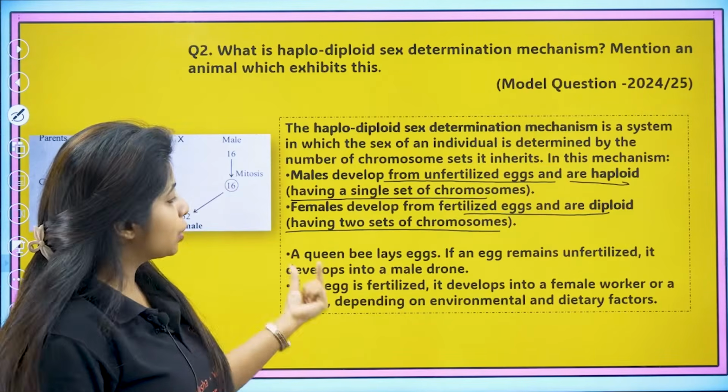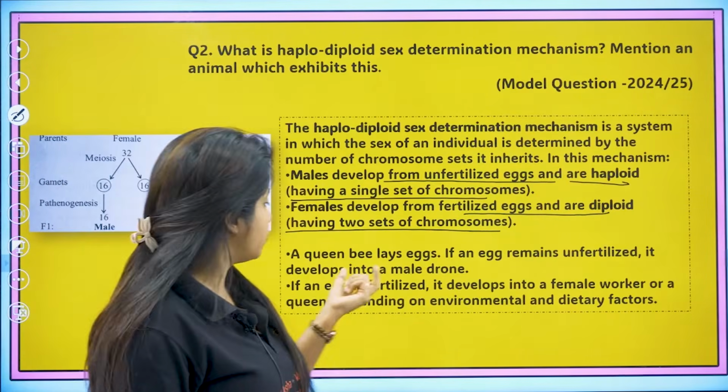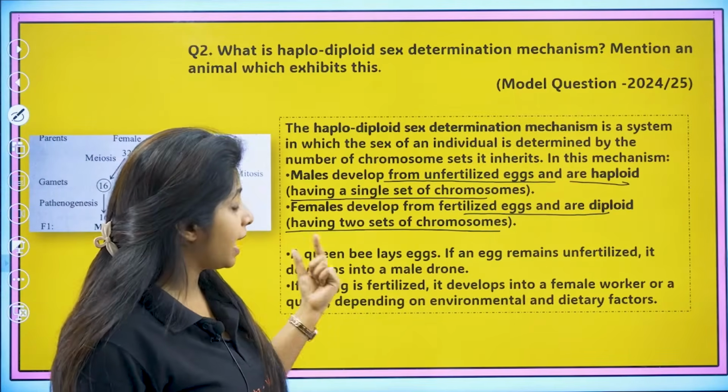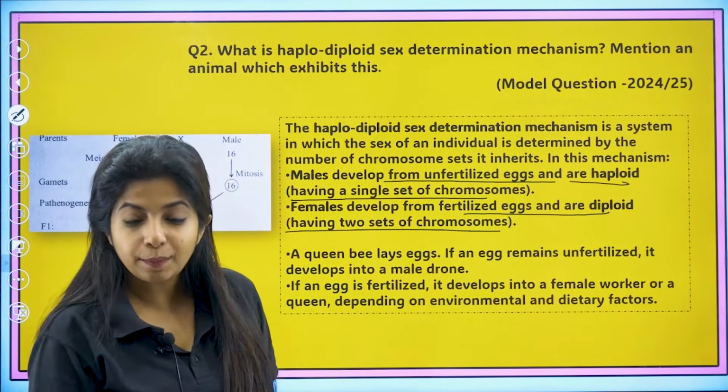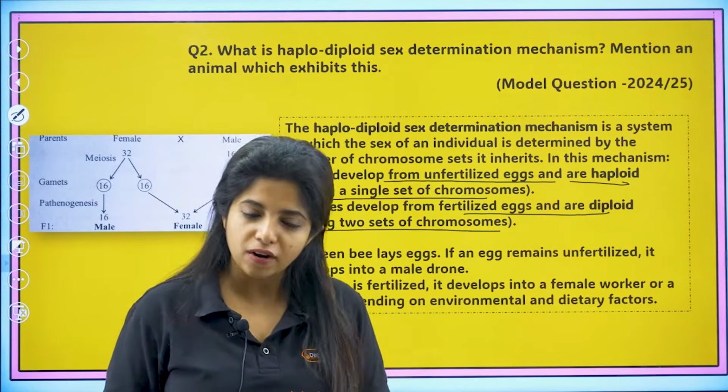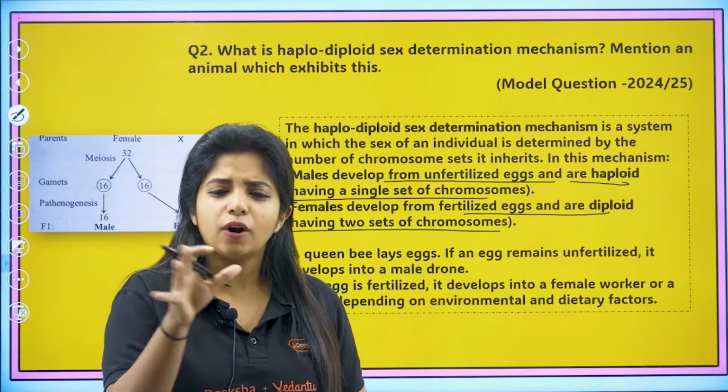Okay, now the queen bee lays eggs. If the egg remains unfertilized, it develops into a male drone. If the egg is fertilized, it develops into a female. Okay, it can be a worker female or it can be a queen bee. A queen bee is generally not formed. For a queen bee, you have to give the royal jelly. A lot of things are there.